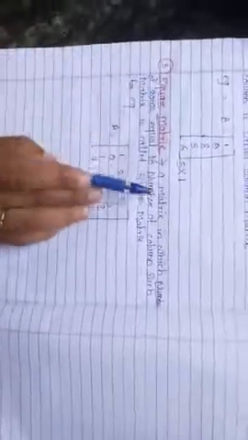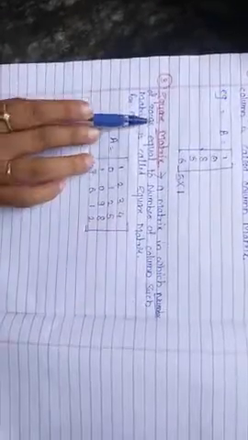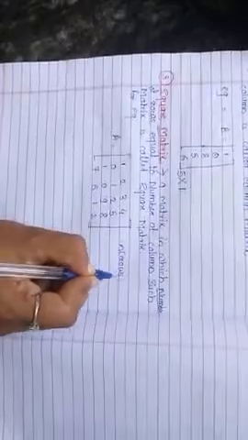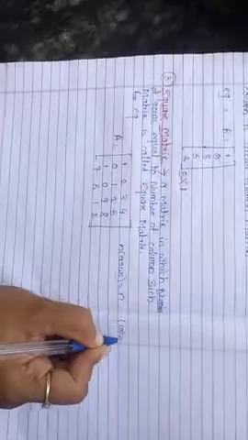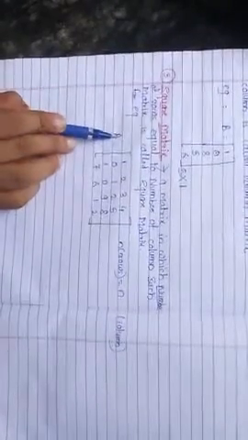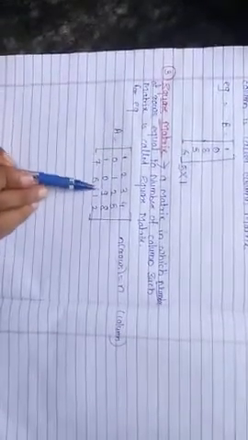What is a square matrix? A matrix in which number of rows equal to number of columns. See here, what is the order of matrix A? How many rows are here? 1, 2, 3, 4.